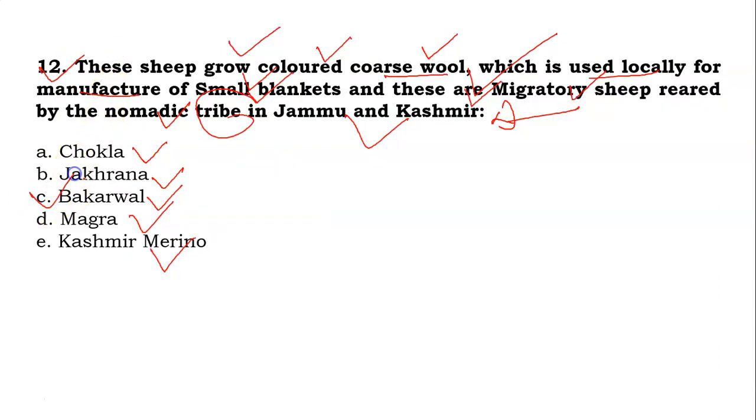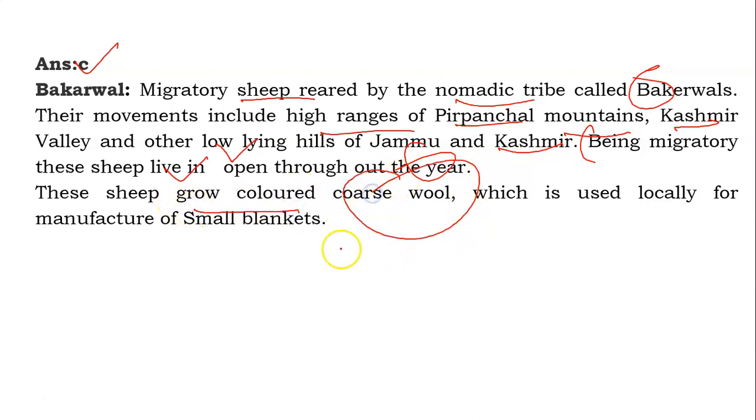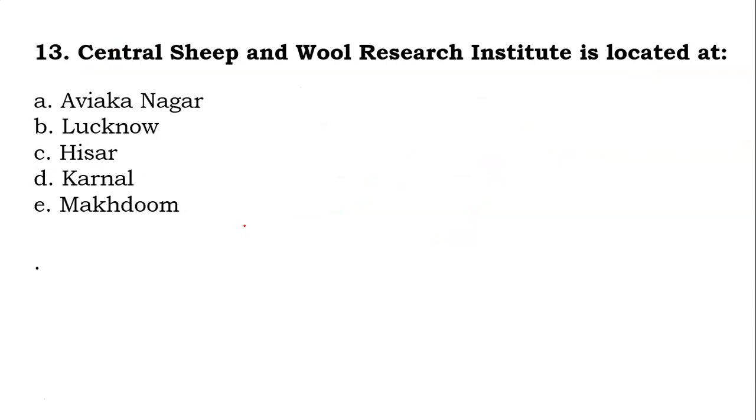This is Bakarwal. Why? This is a migratory sheep reared by the nomadic tribe called Bakarwals. Their movements include high ranges of Pir Panchal mountain, Kashmir valley and other low-lying hills of Jammu and Kashmir. Being migratory, these sheep live in the open throughout the year. This sheep grows colored coarse wool which is used locally for manufacturing of small blankets.